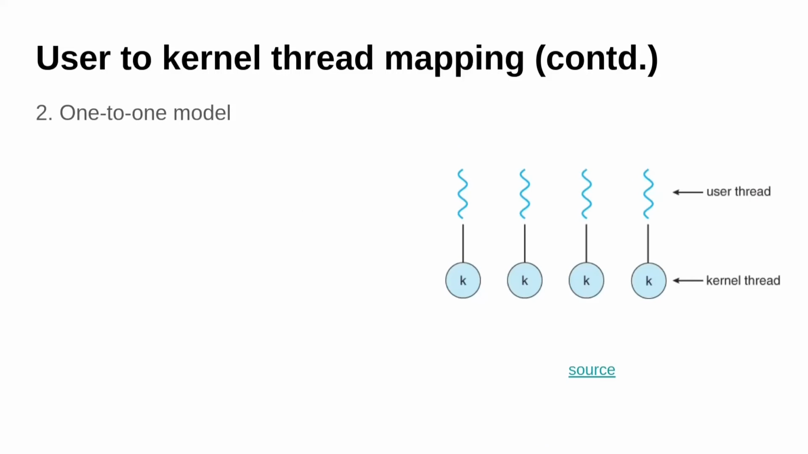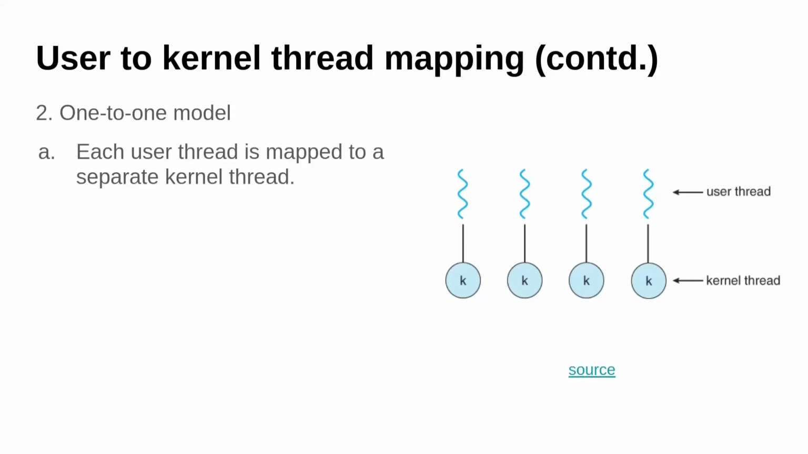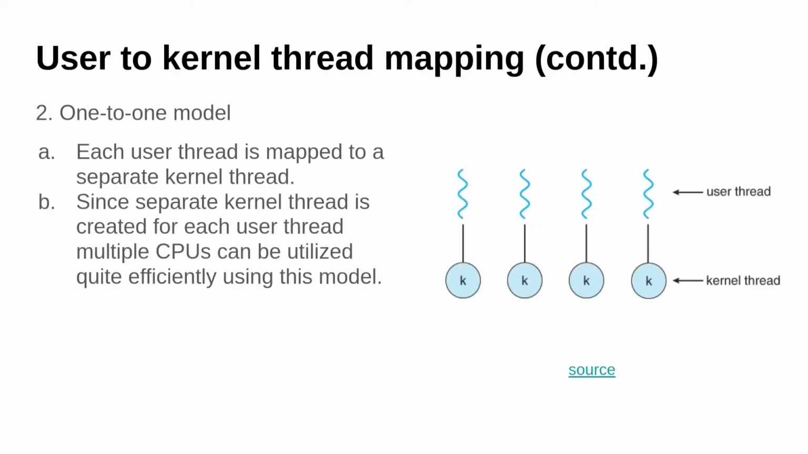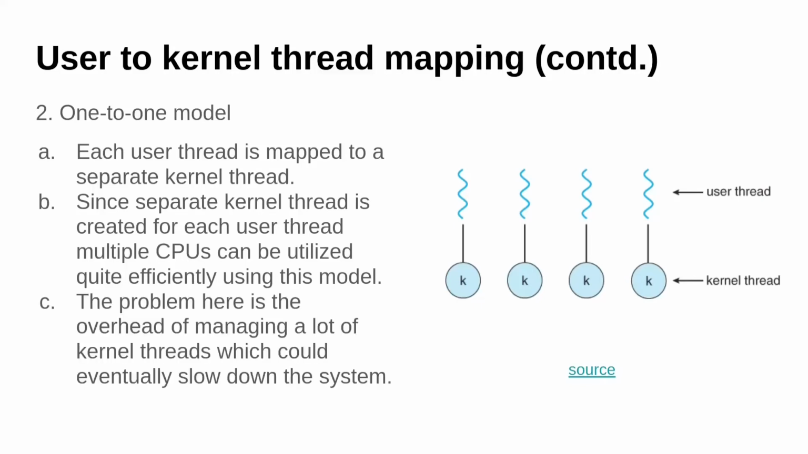The second model is the one-to-one model. Each user thread is mapped to a separate kernel thread. As we can see, each user thread has a separate kernel thread. Since we create a separate kernel thread for each user thread, multiple CPUs can be utilized in this case, so the efficiency of the system will be good. The problem here is that there is a lot of overhead since each user thread has its own kernel thread. Managing all those kernel threads will eventually slow the system down.